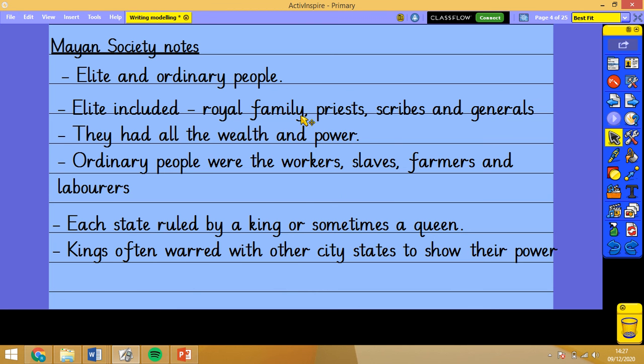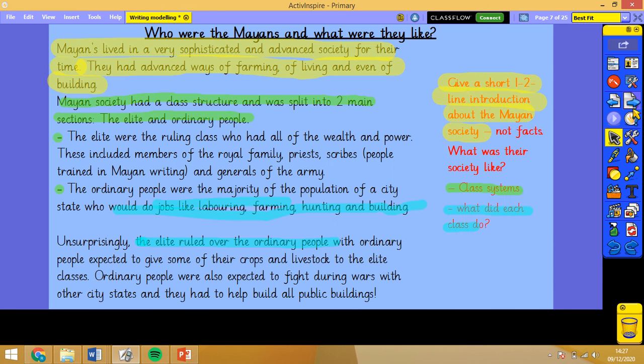When you go back and have a look at the notes that I took, I haven't exactly copied these in the sentence order like they are. I've thought about everything and I've thought, right, I'm going to write this in a way that mixes all of those facts together. And that's the quite difficult thing about writing non-chronological reports.